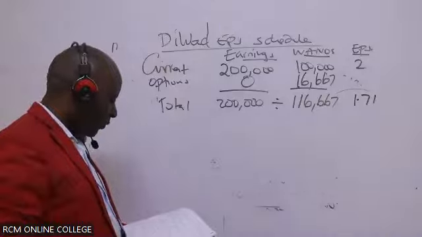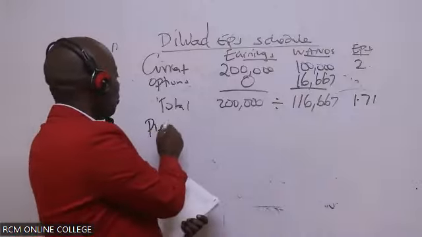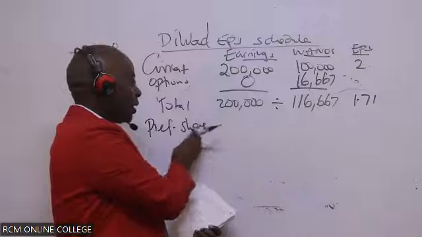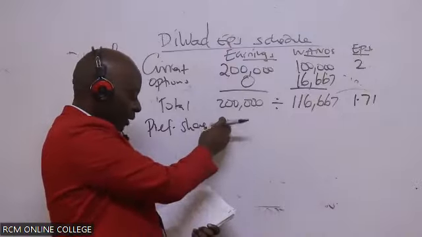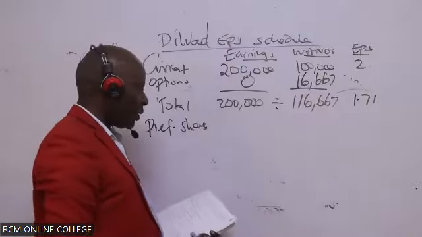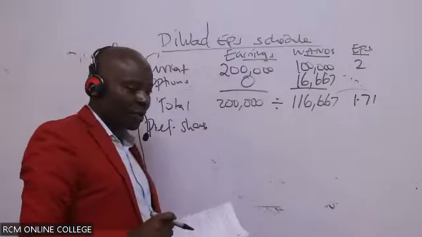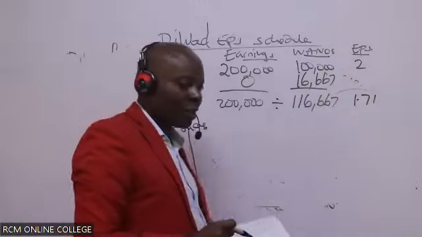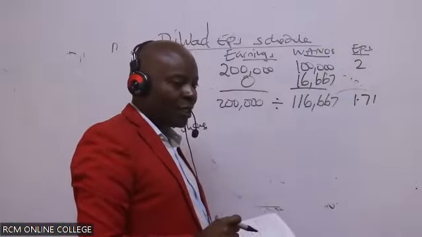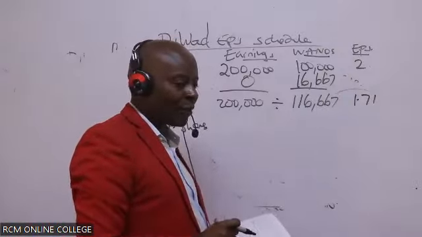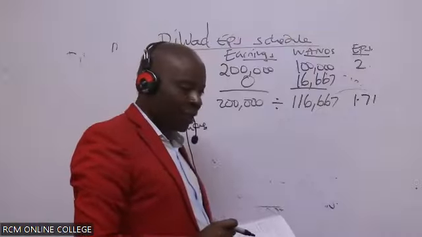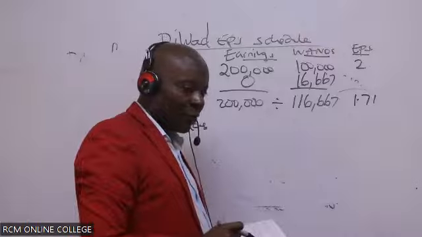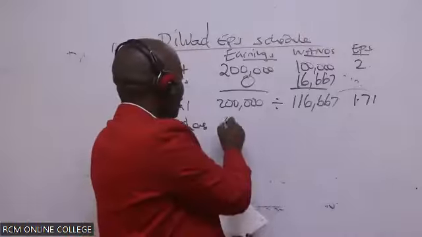the preference shares. So for preference shares, are you able to give me, in this case, the earnings associated with this, the increase in earnings? Somebody give me the figure, the increase in earnings for preference shares. Is there anybody who is able to remember this? 40,000. Thank you very much.